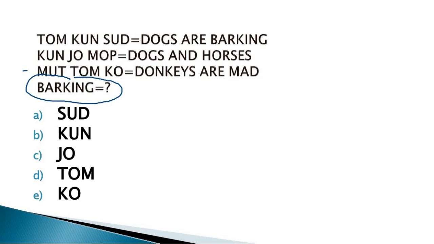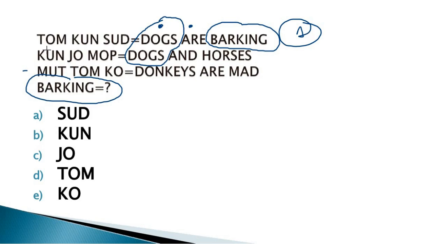If we have to find the coding for barking, we have to mark the barking, and here is the barking in statement 1. The remaining words are dogs and are. The word dogs is similar in statements 1 and 2, so the coding for dogs is KUN, because KUN is in statements 1 and 2. The remaining word is "are".